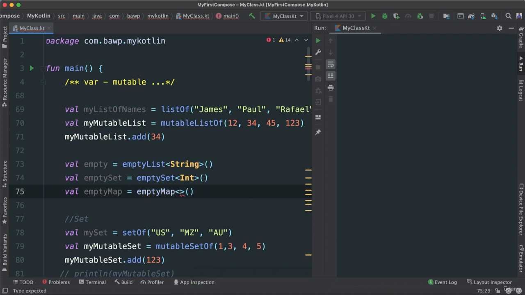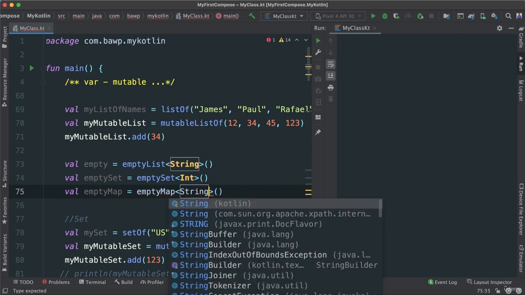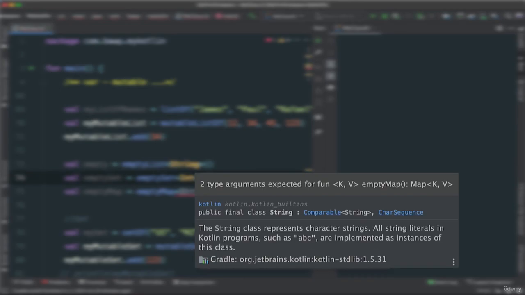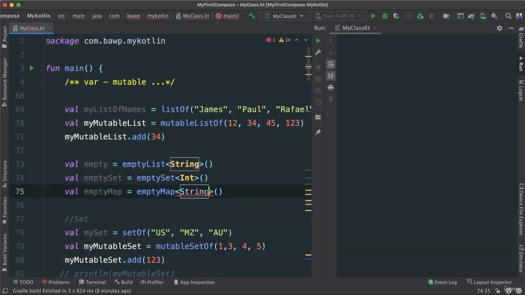Now an empty map is different because I can't just say, for instance, String, only String, right? Because we need to specify the value as well. If I hover over, it's going to say two type arguments expected for function emptyMap. So for the key, we're going to have a String, and for the value, we can have anything we want. Let's say Int, for instance. And there you have it.